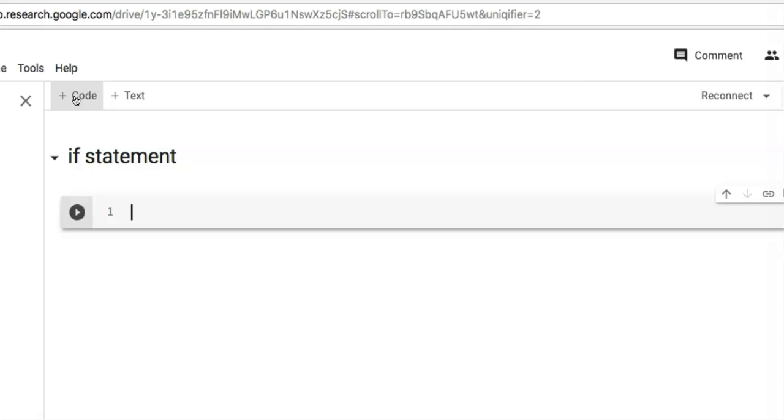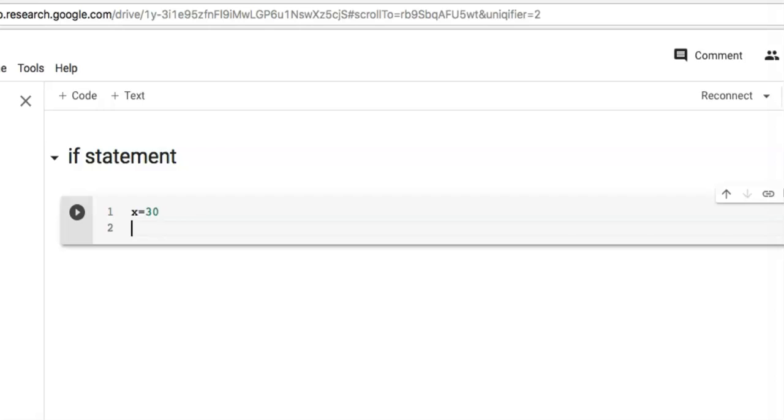So first take a variable x and assign value 30 and another variable y and assign value 25.